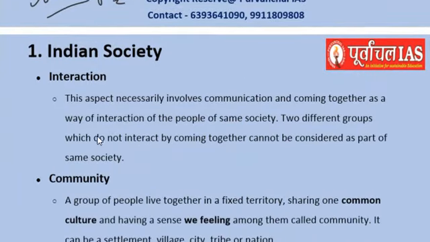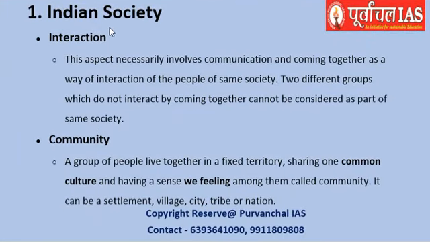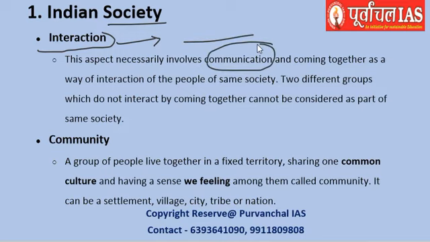Also, to have a society intact, there needs to be something that binds people, and for that, there needs to be interaction between people in the ways of communication and coming together. We can say people interact with each other. Why is interaction required? Because in olden days, people had to depend upon a group of members who were eventually known as a community. A group of members, they had to depend on for various needs.